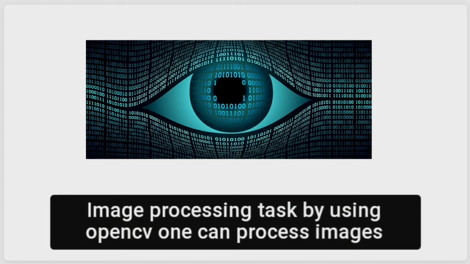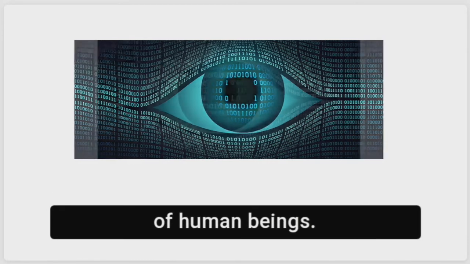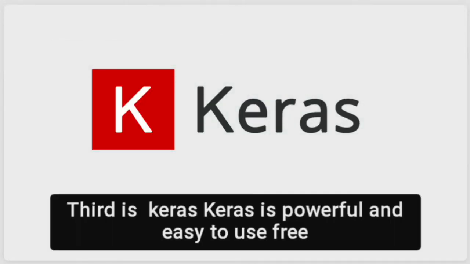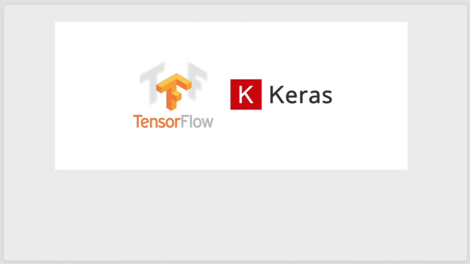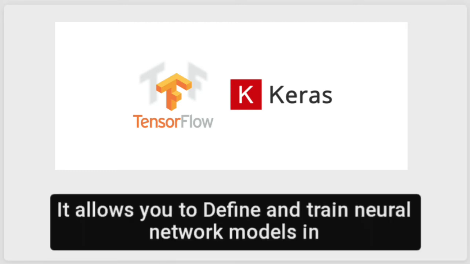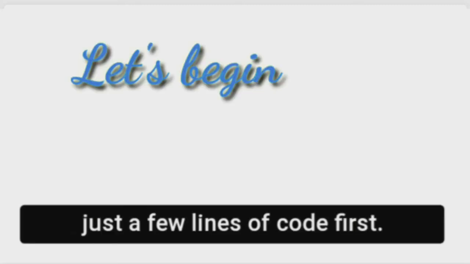By using OpenCV, one can process images and videos to identify objects, faces or even the handwriting of human beings. Third is Keras. Keras is a powerful and easy to use free open source Python library for developing and evaluating deep learning models. It allows you to define and train neural network models in just a few lines of code.